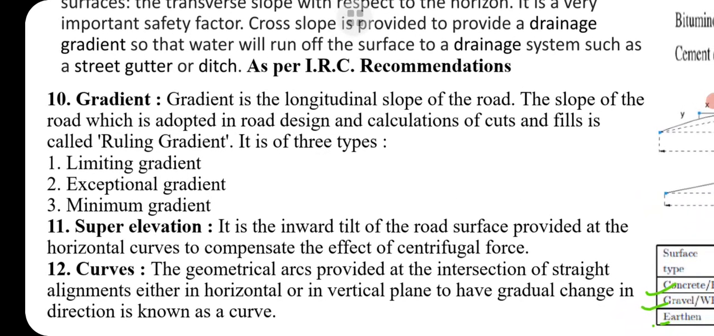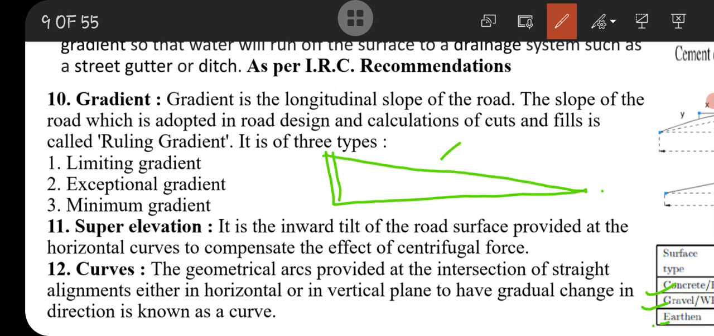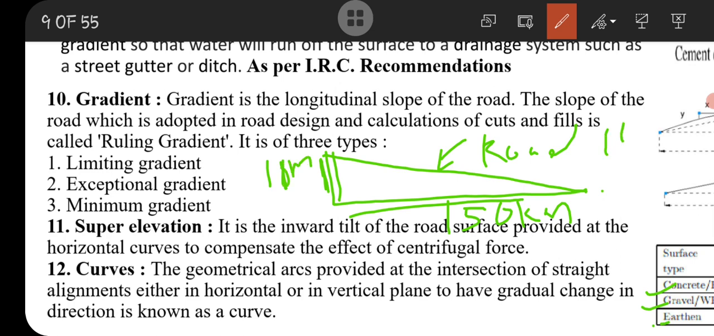Then gradients are of 4 types: limiting gradient, ruling gradient, exceptional gradient, and minimum gradient. Gradient means the longitudinal slope on the road. Longitudinal slope means how much we move horizontally over a vertical height. This is the road surface, and here is the vertical height, and here is the horizontal. Let's say this horizontal distance is 150 km, and this height is 10 meter, and we can say the gradient is 10 by 150 into 10 power 3.